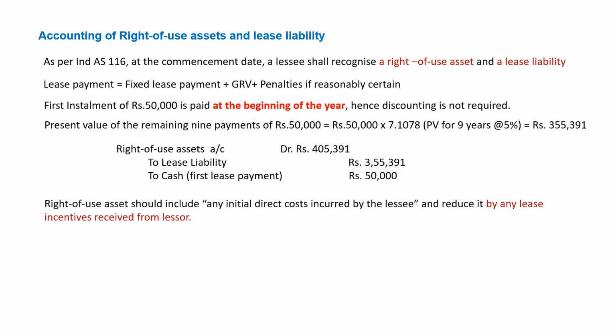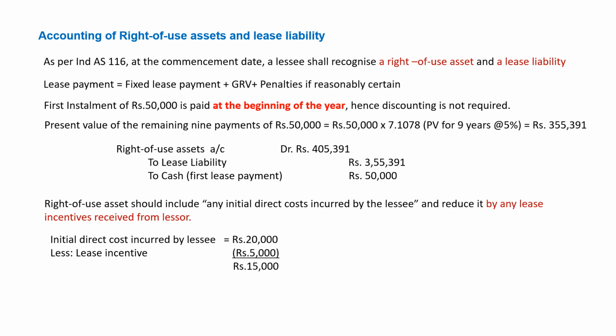In addition to this, there is also an initial direct cost incurred by the lessee. Okay, so we have to add that to right of use asset. But if there is any incentive from the lessor, then that has to be reduced. So the initial direct cost incurred by the company is 20,000 rupees. Less incentive received is 5,000. So the net amount of 15,000 has to be added to right of use asset.